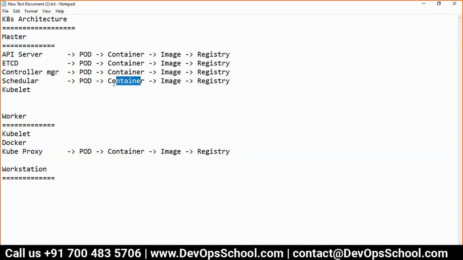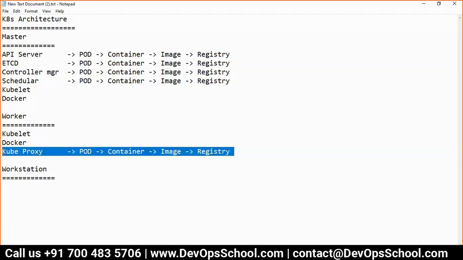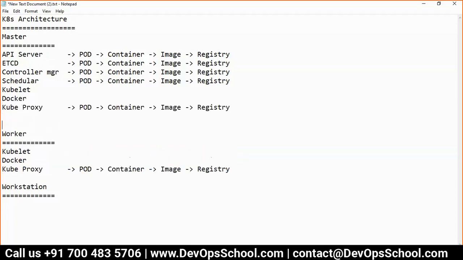Now, container is created by whom? Docker. So don't you think in the master, Docker needs to be as well? Now, pods get IP address from whom? So guys, this is a real architecture now.